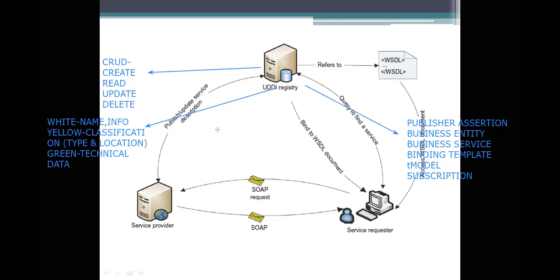So based on that, what we are doing is maintaining the data of the entities here. These are the six types of entities we have seen. Among these six types, first we will consider the publisher assertion. From the publisher assertion, we will have the business entity. The business entity will describe the business service. The business service will have the binding template.